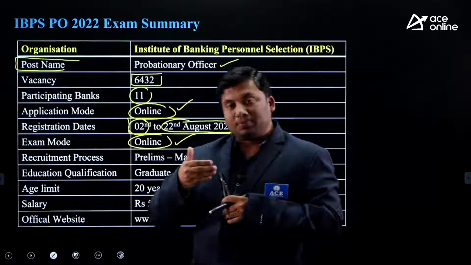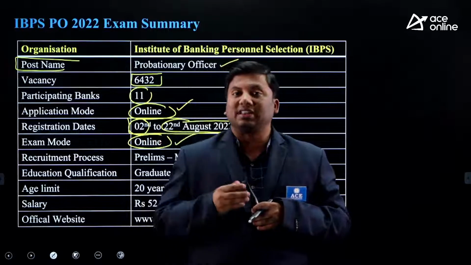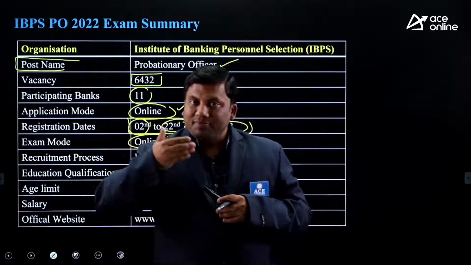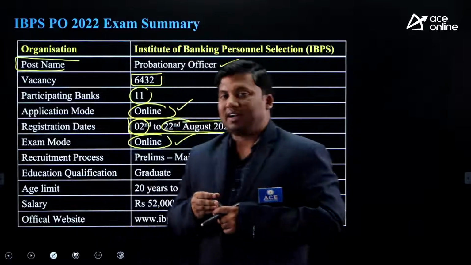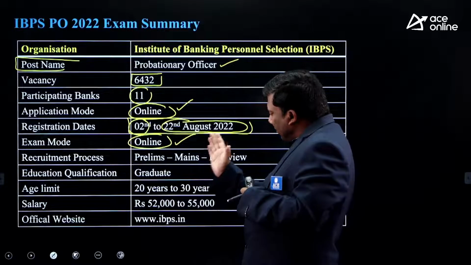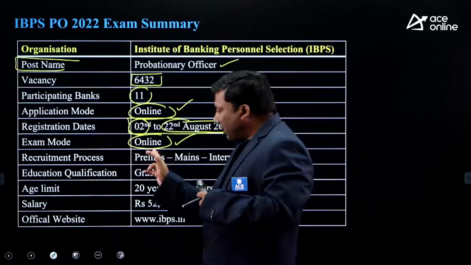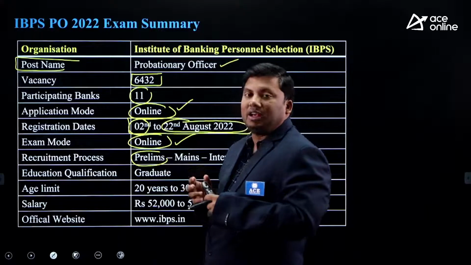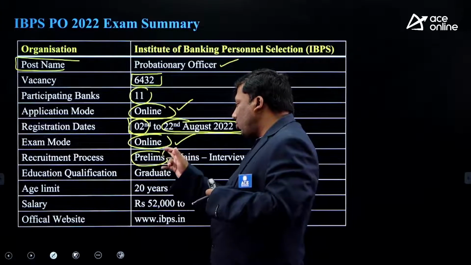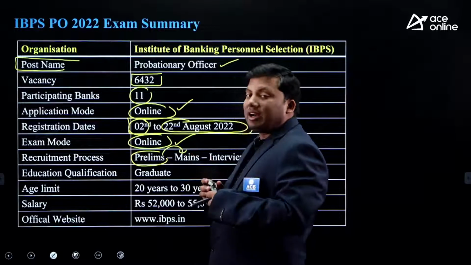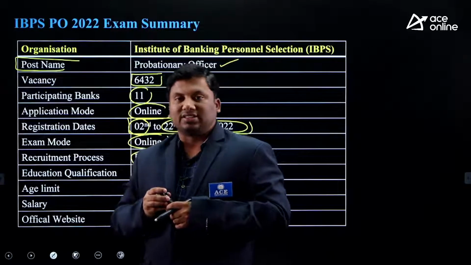Sir, what are the rounds to clear the IBPS PO hurdles? There are 3 exams. One is prelims. You need to qualify for the prelims. Once you qualify, you will write the IBPS mains examination.